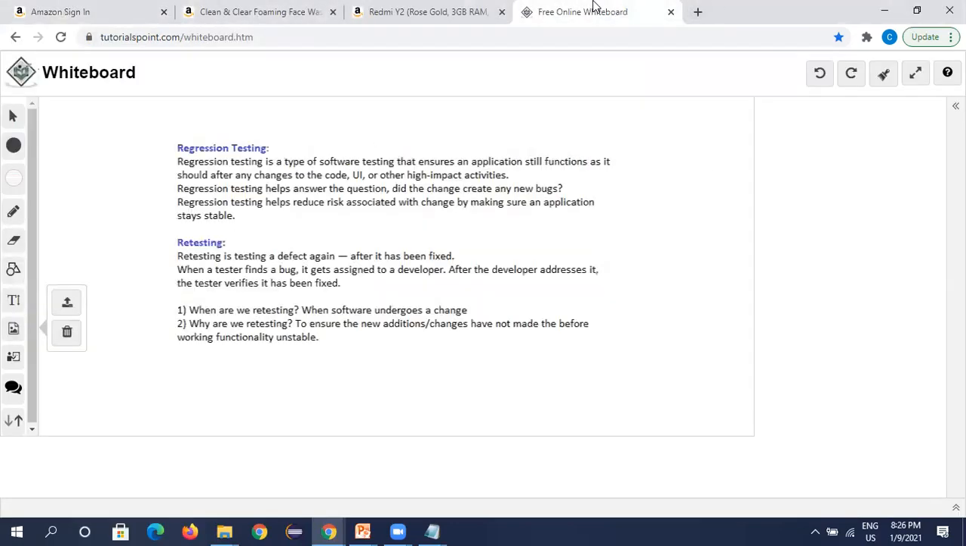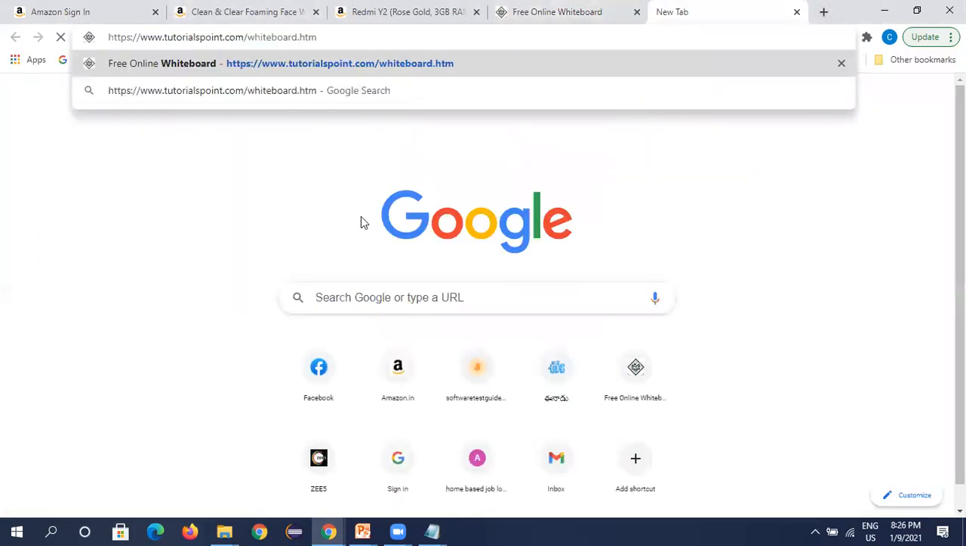Okay, so some image is not loading. Let me once again check it.